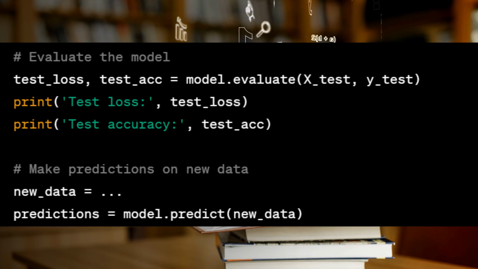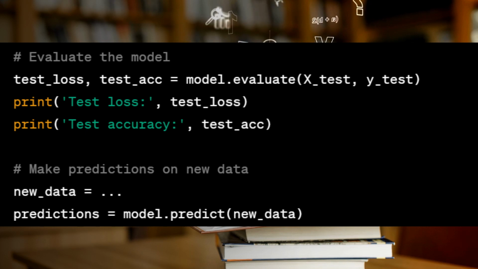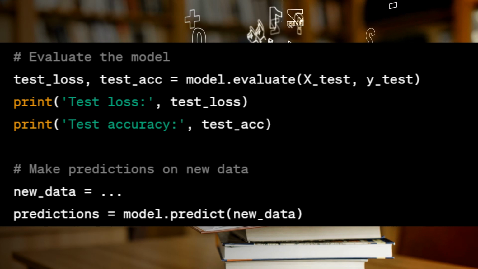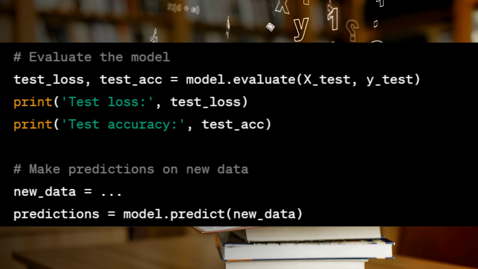The model architecture used here is a convolutional neural network, CNN, commonly used for image-based tasks. The model consists of convolutional and pooling layers to extract relevant features, followed by flattening and dense layers for classification. The number of convolutional layers, filters, and dense layers can be adjusted based on your specific problem and data. The model is compiled with an optimizer, loss function, and metrics suitable for your specific task. In this example, categorical cross-entropy is used as the loss function since it is a multi-class classification problem.